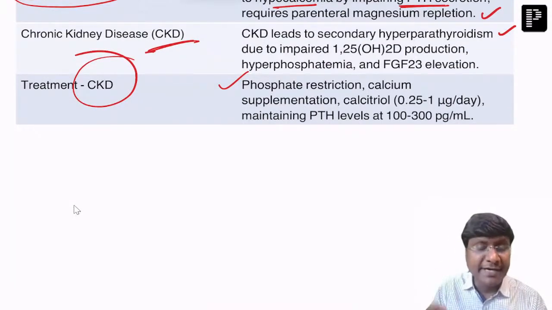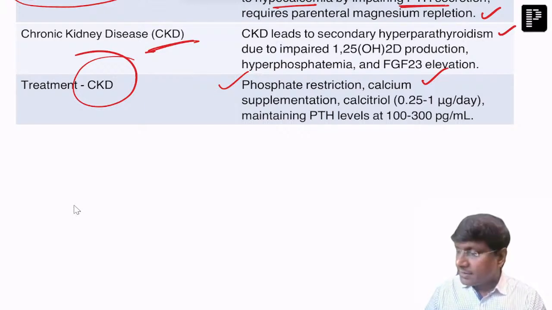First you should give phosphate binders, followed by that you need to give calcium supplementation. What are those phosphate binders in chronic kidney disease? That is aluminium hydroxide, calcium acetate. Okay, so these are the phosphate binders. So this is about the treatment of CKD, and in CKD patients, you also need to give calcitriol.